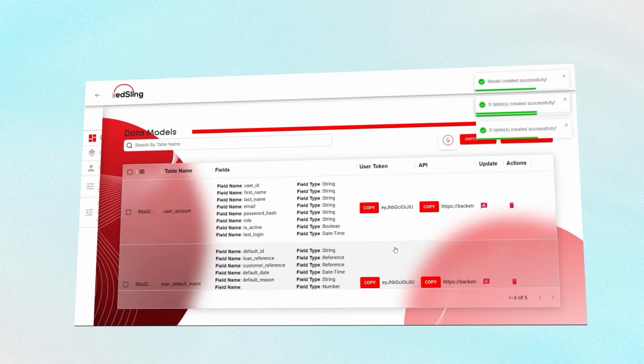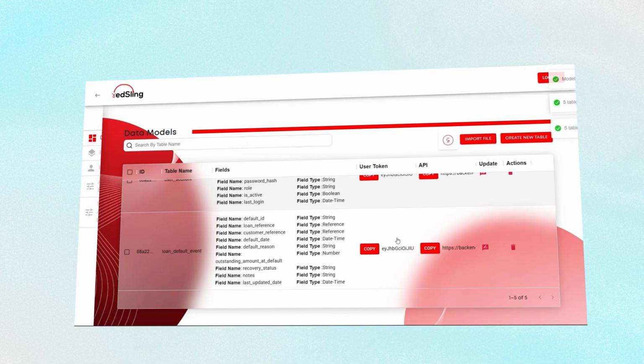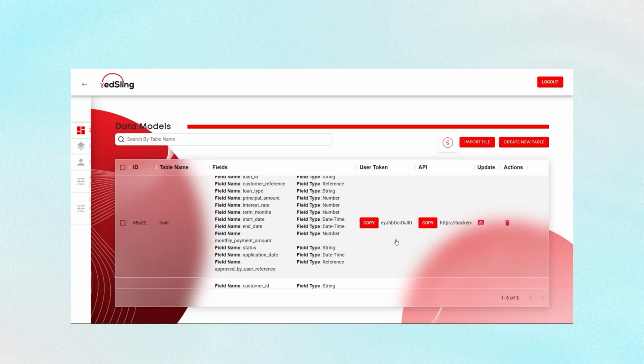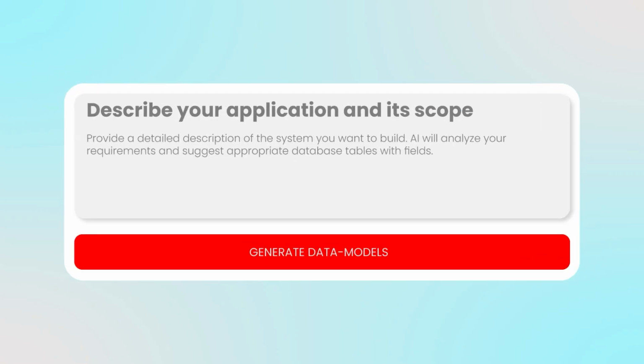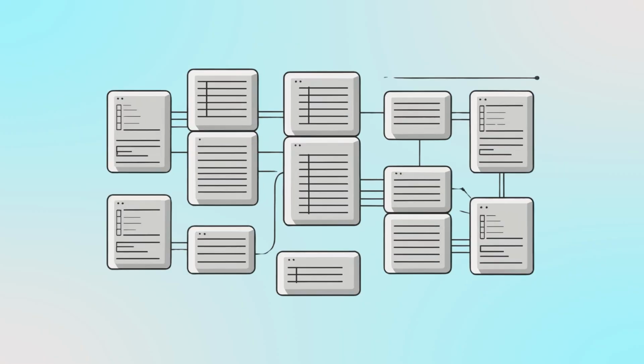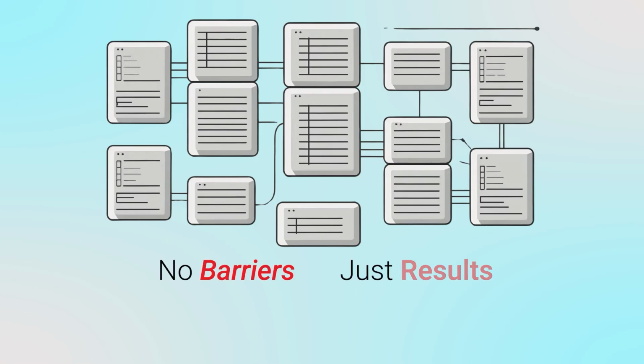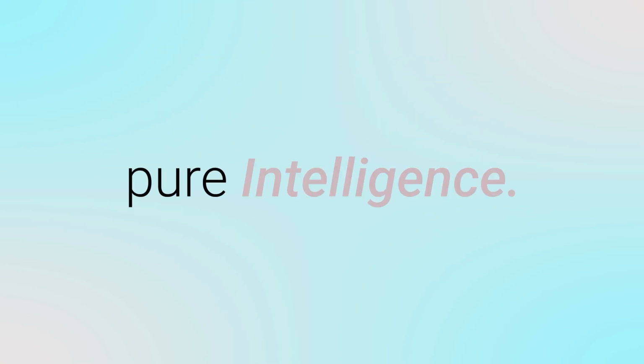And this isn't basic scaffolding, it's a fully structured model, persisted in the database and ready to evolve with your app. From prompt to precision, data models in seconds. No barriers, instant and effortless results with pure intelligence. This is intelligent data modeling.